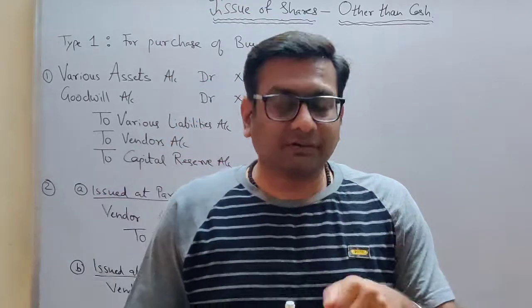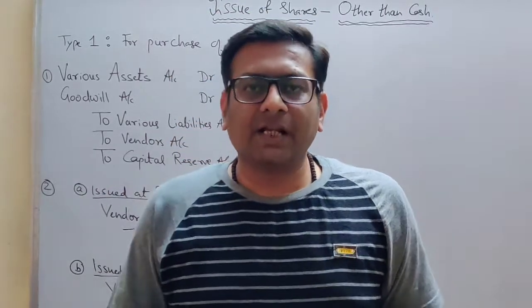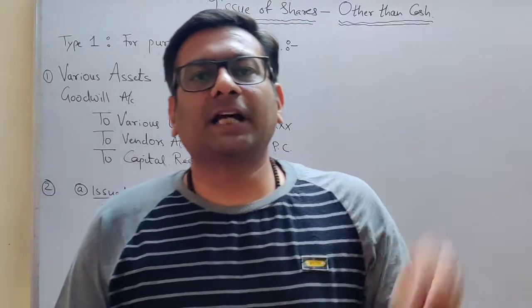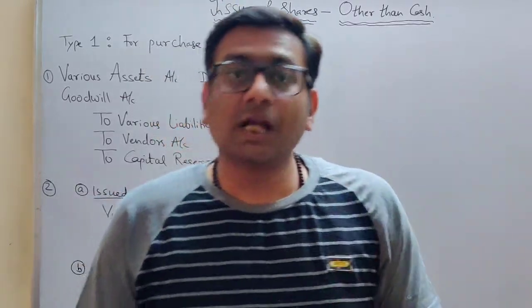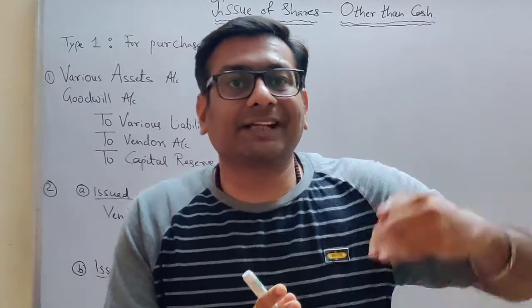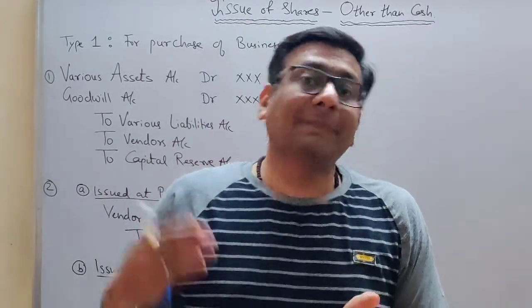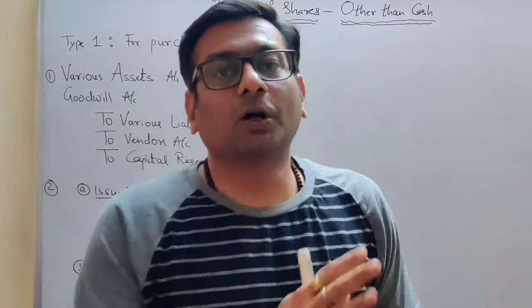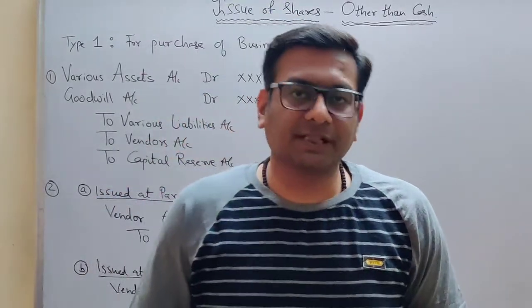In the textbook you will find sums where we pay the entire PC amount in the form of shares, or maybe a combination where one part of the PC is given in shares and the balancing part we give in cash. Even that is possible, yes students.